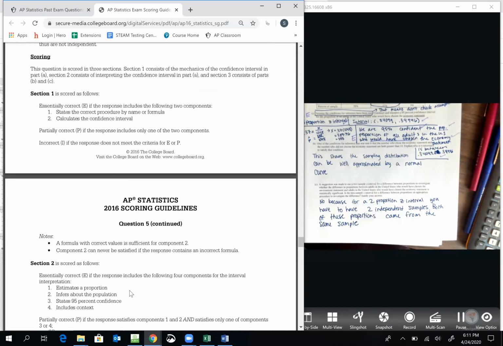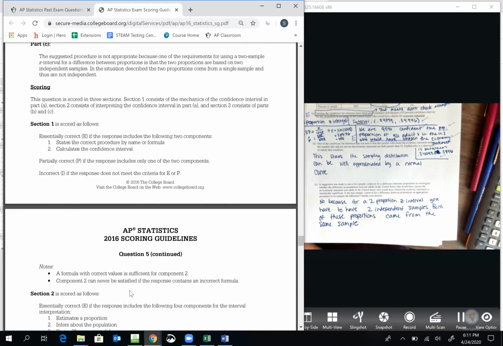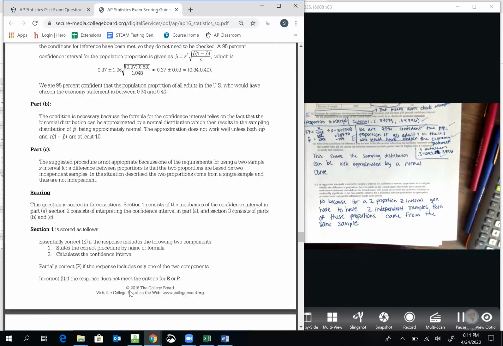Was parts B and C together. So for part B, it said, why would we do the greater than 10 thing? This, remember, shows the sampling distribution can be well approximated by a normal curve. Let's see what they wrote.